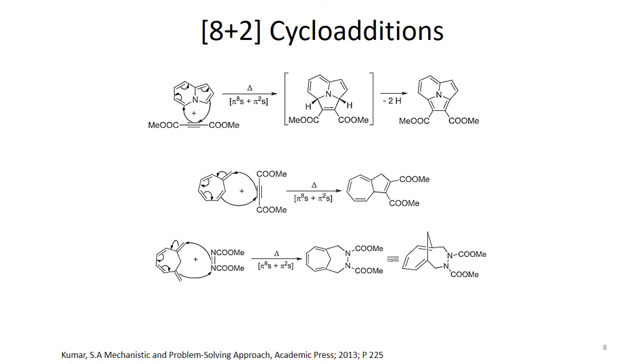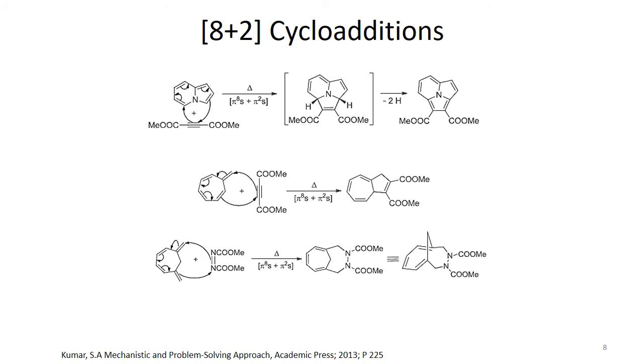This indolizine reacts with a dienophile type of compound, and it undergoes a thermally allowed 8 plus 2 cycloaddition reaction with this dienophile, dimethyl acetylene dicarboxylate, to give a cycloadduct. This is the one written in square brackets, because it is an intermediate that forms in the reaction, and immediately, since we have a dehydrogenating catalyst in the reaction system, it undergoes dehydrogenation to undergo aromatization.